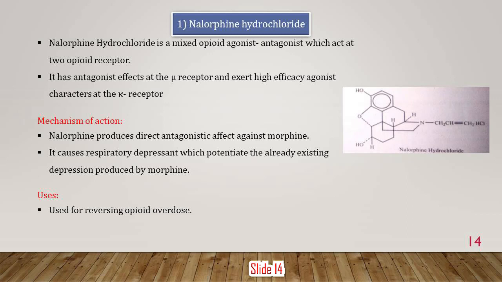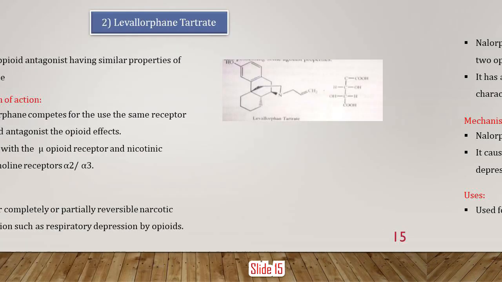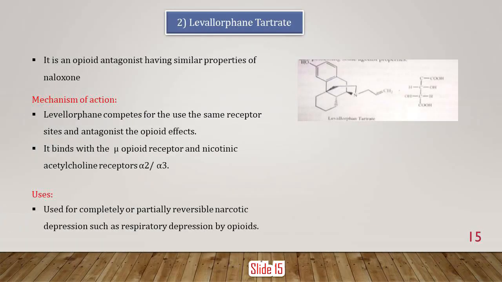Now the second is levallorphan tartrate. It is again an opioid agonist-antagonist, with properties similar to naloxone. The mechanism of action is that it competes for the same receptor site and antagonizes the opioid effect. It binds with the mu receptor and the nicotinic acetylcholine receptors, alpha 2 and alpha 3. It is used for completely or partially reversing narcotic depression, such as respiratory depression caused by opioids.